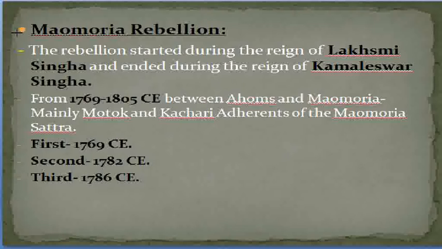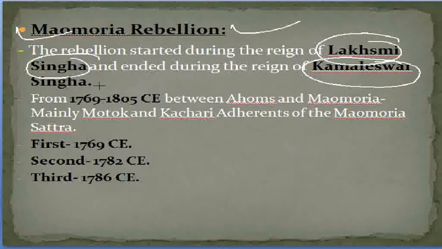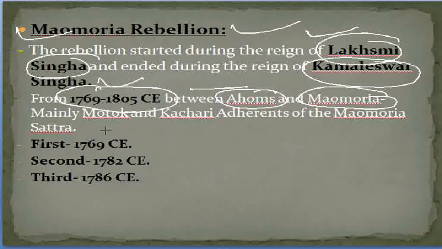Next is the Moamoria rebellion. I'm not detailing the rebellion, but I have picked some important points. The rebellion started during the reign of Lakshmi Singha and ended during the reign of Kamaleswar Singha. So these two Ahom kings' names are to be remembered: one is Lakshmi Singha and the other is Kamaleswar Singha. From 1769 to 1865 CE, this rebellion took place between the Ahom and the Moamoria.